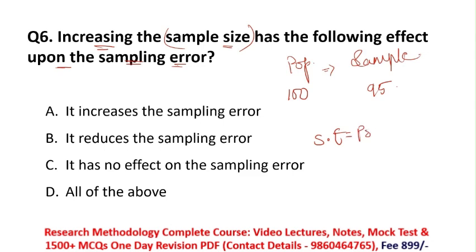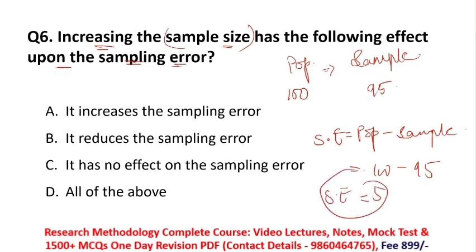Sampling error is population minus sample. So here my population size is 100 and my sample size is 95. So in this case my sampling error will be 5. So from this, what we are getting is, remember, sampling error is inversely proportional to sample size. It means if I am taking a large sample size, then what will happen to my sampling error? My sampling error will automatically start reducing.